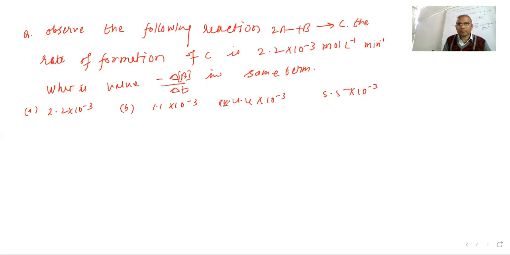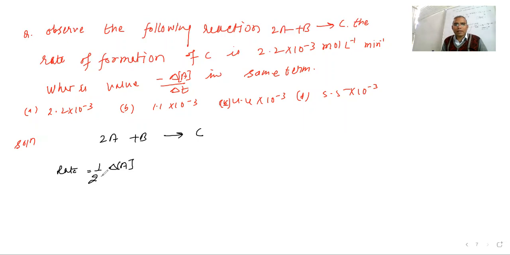And rate of appearance is in products, right? This is the rate of disappearance they are asking actually. Because if you see in your question, what is there? 2A plus B, it is giving C. So if you are writing the rate, we can write 1 by 2 because the coefficient is there, so delta A upon delta T, and here it will be the negative sign.